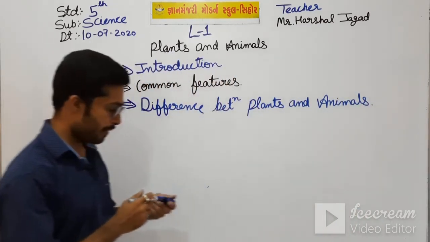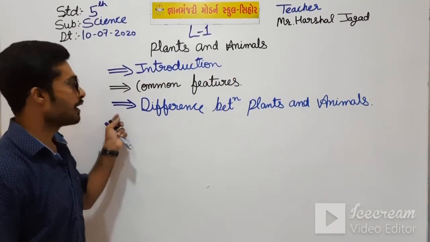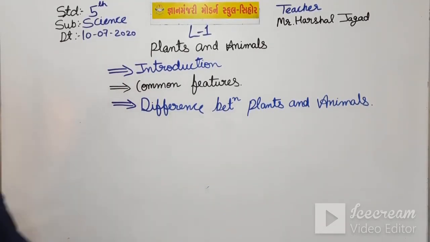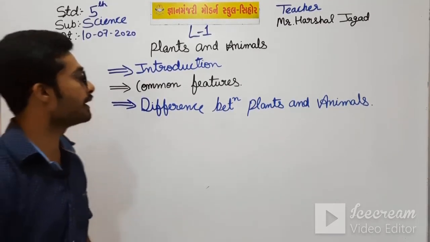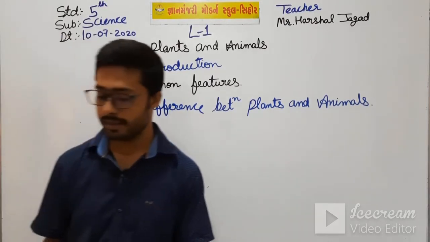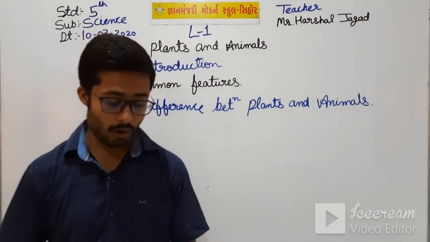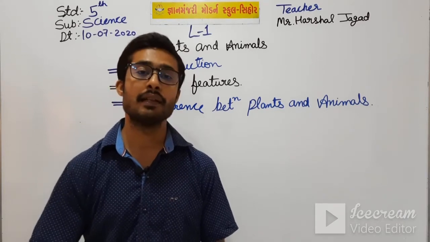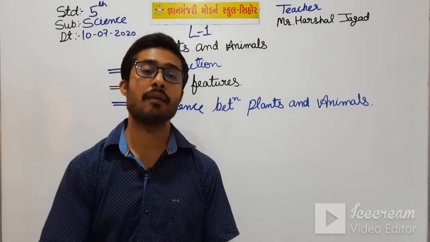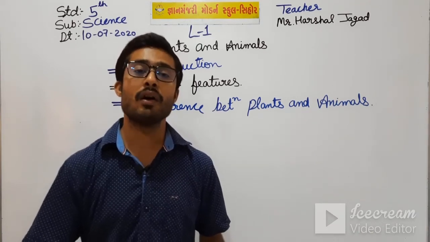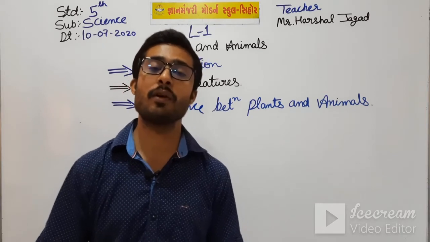Okay students, the third topic we saw was the difference between plants and animals. In the differences between plants and animals, we saw certain points. Let me read this. Almost all plants breathe through tiny holes called stomata found in leaves. Means from where does the plant breathe? They breathe from the leaves. In leaves there are some small holes, they are called stomata.